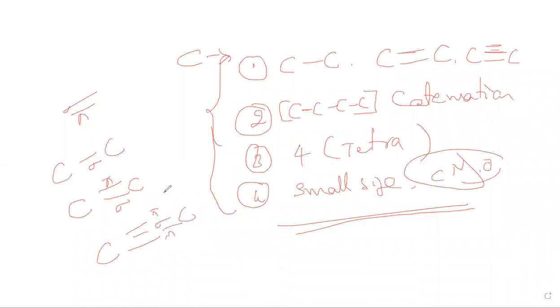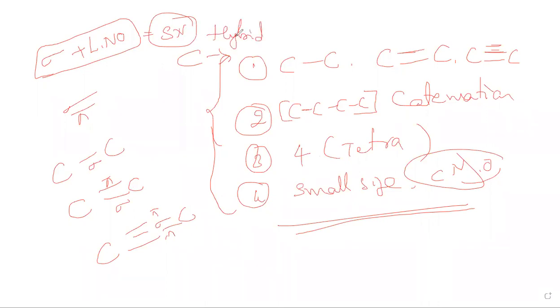The basic bond that forms is sigma, and we consider the number of lone pairs of electrons. This gives the number we call the steric number, which explains the hybridization.